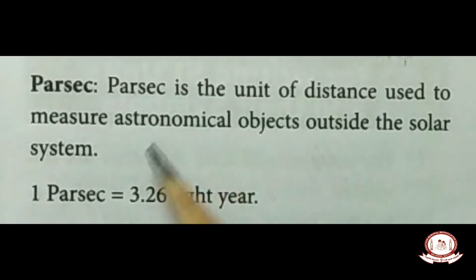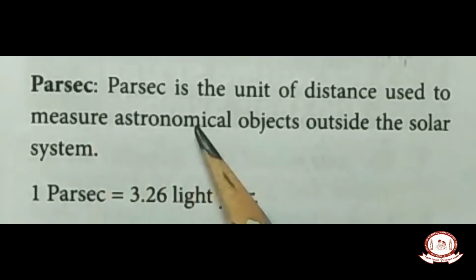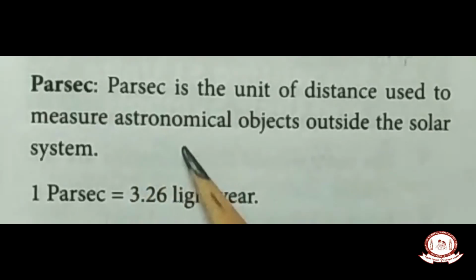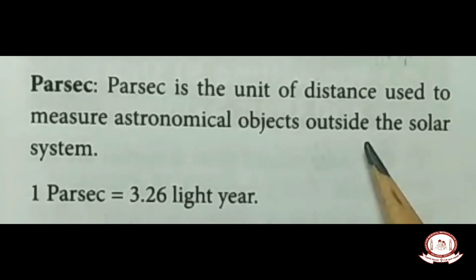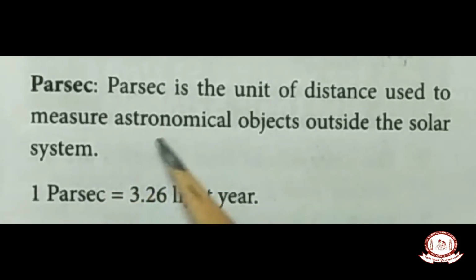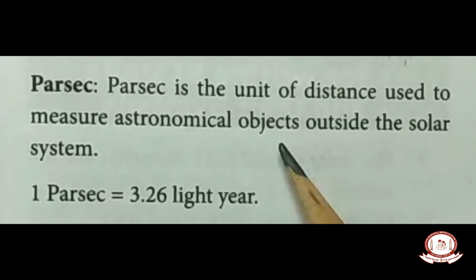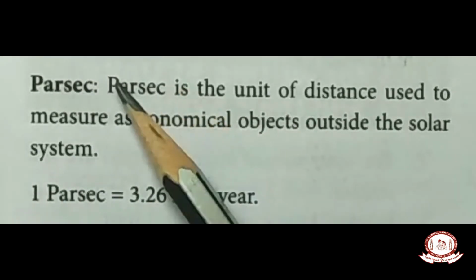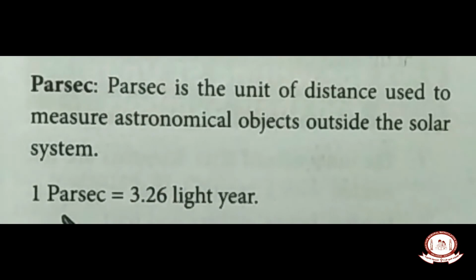Children, this is used mainly for astronomical objects, which means the objects which are in space. So parsec is the unit to measure astronomical objects outside the solar system. Objects like satellites, meteoroids and asteroids which are present in the solar system are measured differently. So 1 parsec is nothing but 3.26 light years.